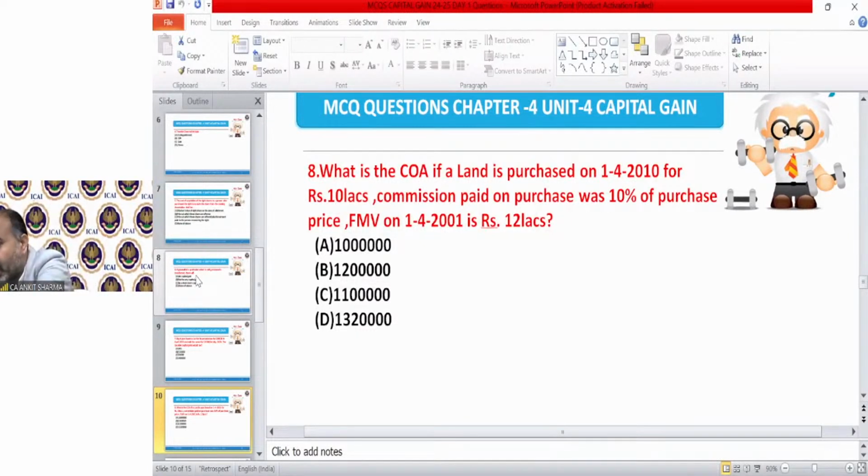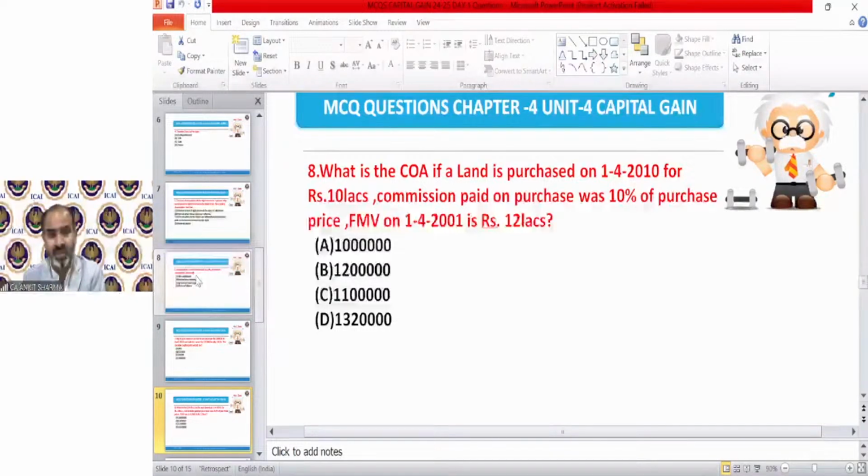So let me see the correct answer of question number 8. The correct answer of question number 8 is option C. Somebody says A, somebody is saying B. No, it's option number C. Why? Because the asset has been purchased after 1st April 2001. So we do not need to compare it with the FMV. Only those assets need to be compared with the FMV which have been purchased before 1st April 2001.